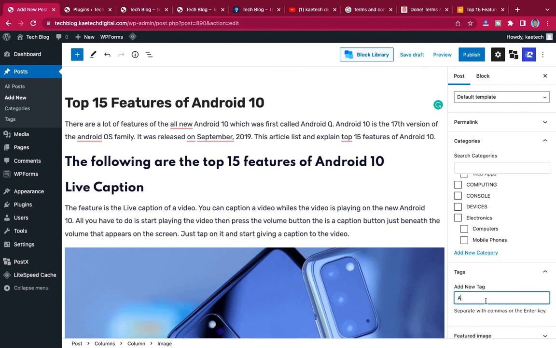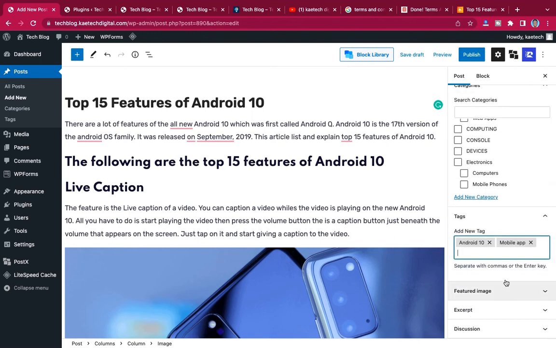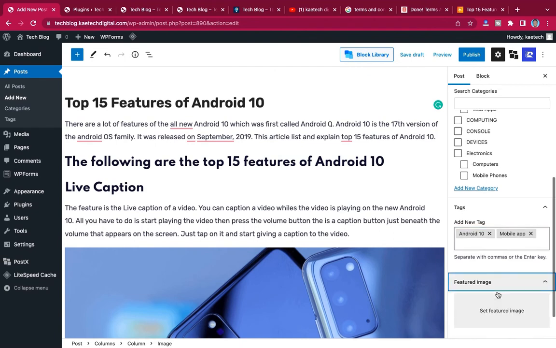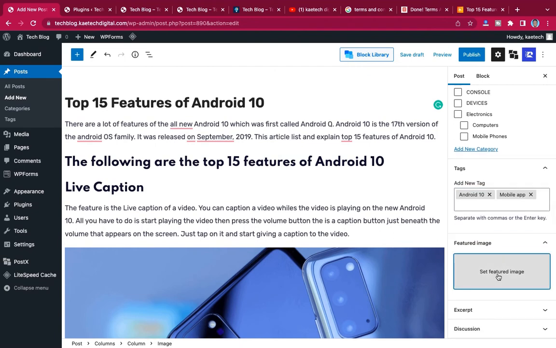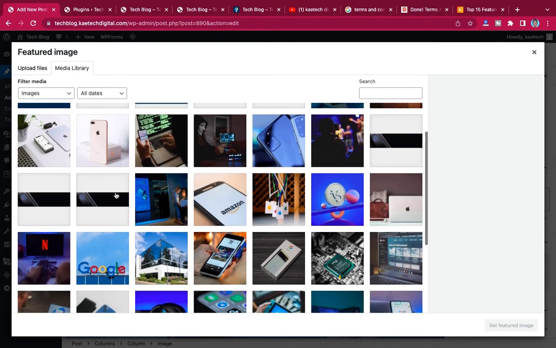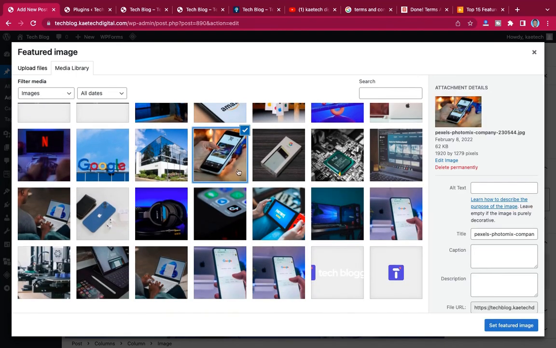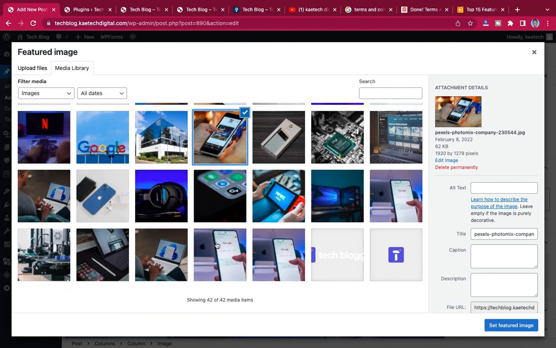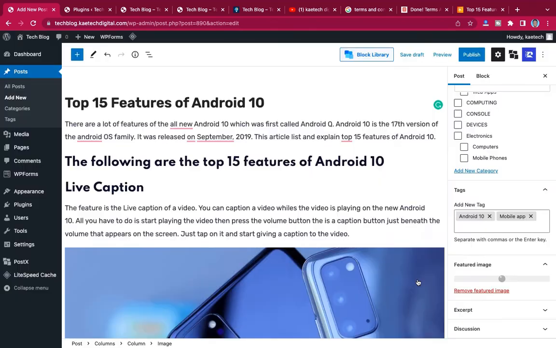10, and then maybe mobile app. You give it all those tags which are related to the post that you created, and then you set a featured image for it. Let's say this one, or let's say this one. We set this one as the featured image for it.